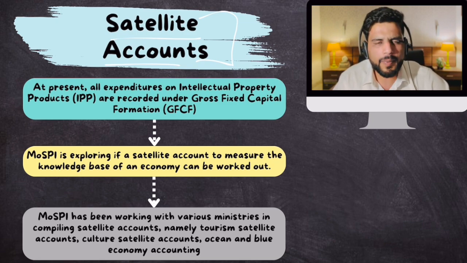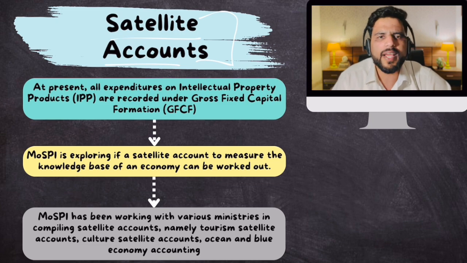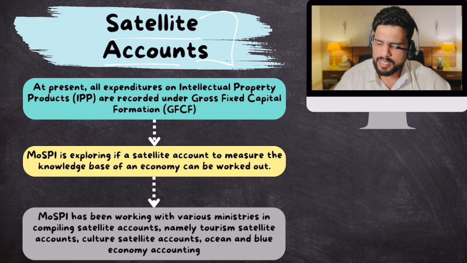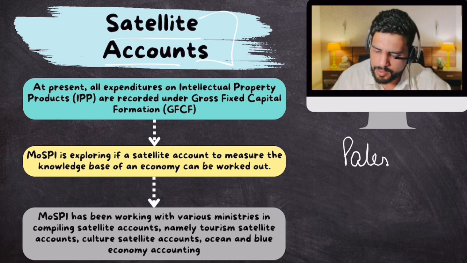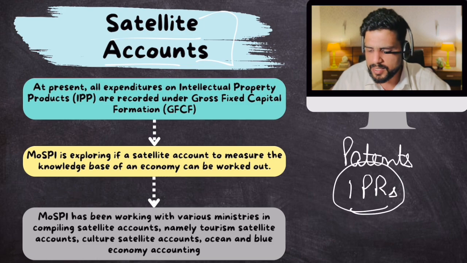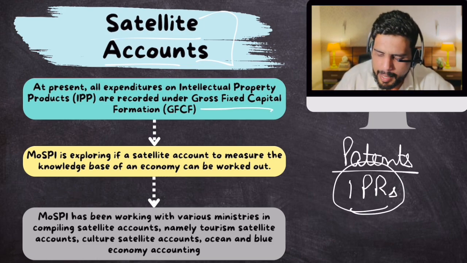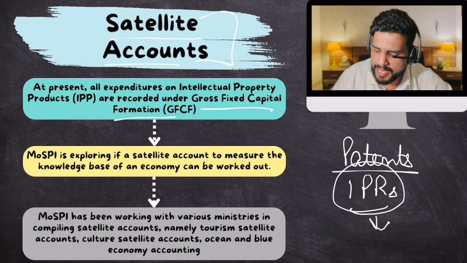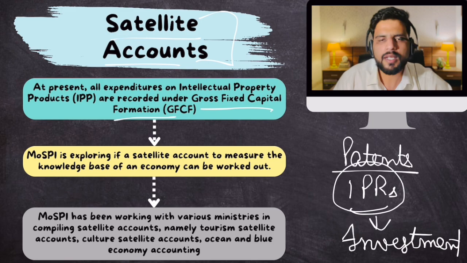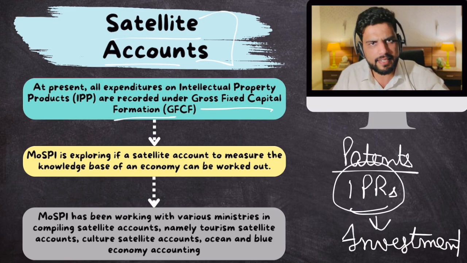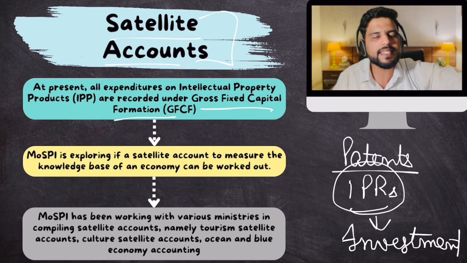At present, your knowledge is measured by the expenditure done by you. So, for example, India has patents, which is called intellectual property rights. How much expenditure did you do to get this patent is calculated as gross fixed capital formation. It is estimated as your investment. Currently, knowledge is considered as investment, but we need to calculate it separately.